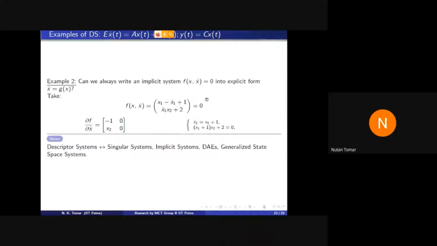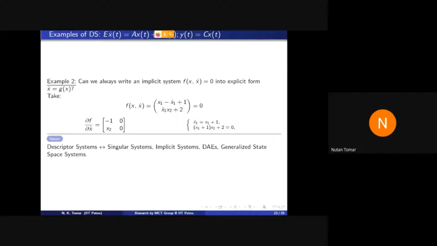See this example. Suppose a system is described by the implicit relation f(x, x dot) equal to 0, where f is a function of x and x dot. This is our implicit relation. Then the question is, can we always write this implicit system into explicit form? Explicit form means state space system. Once you obtain this, then you can linearize the things and obtain the associated linear system.